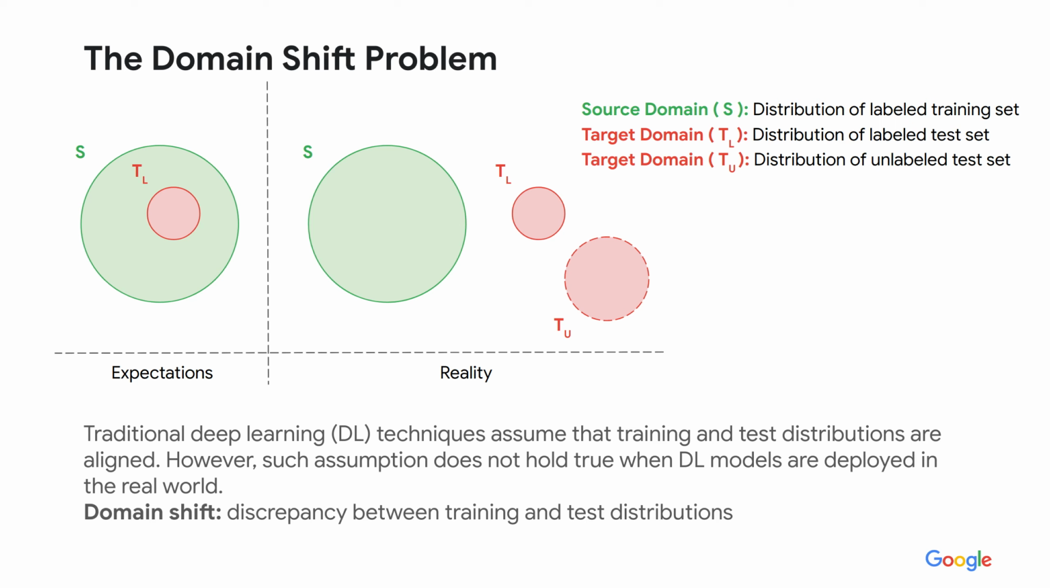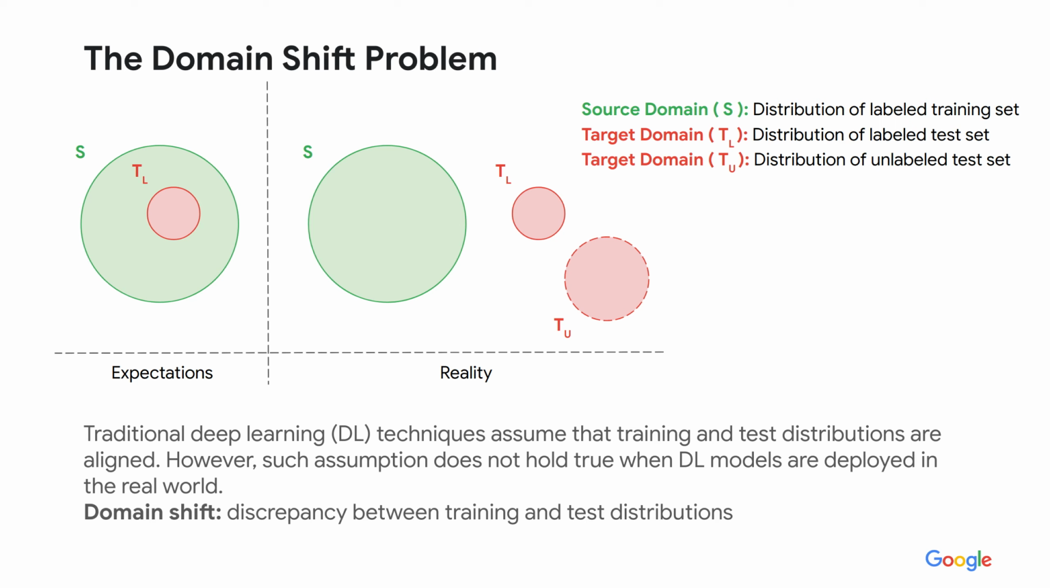A common paradigm adopted when training deep learning models is that of training them on a set of data points that originated from a given distribution, and evaluating them on other samples extracted from the same distribution. This works under the assumption that training and test distributions are aligned. We refer to the training distribution as source domain and to the target distribution as target domain.